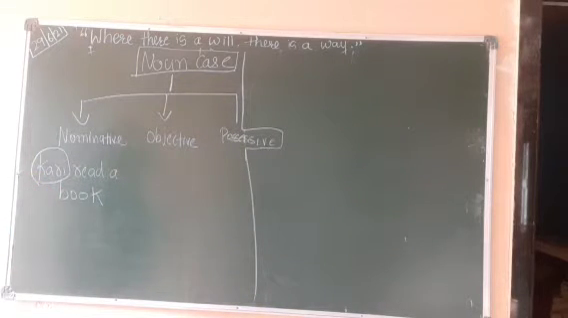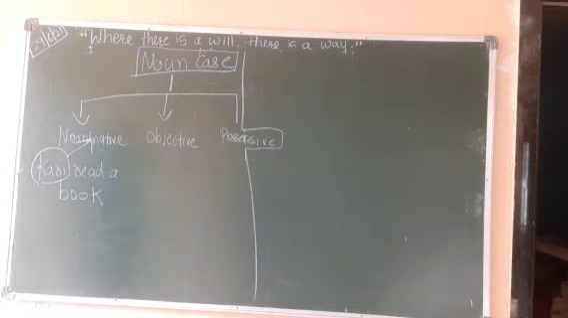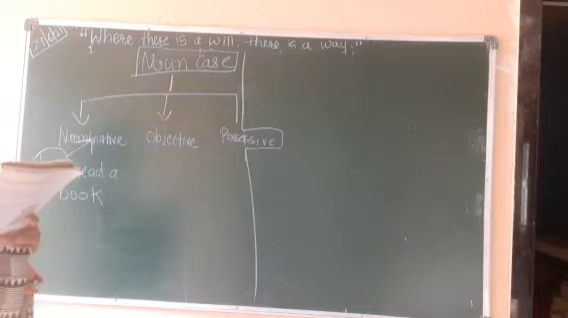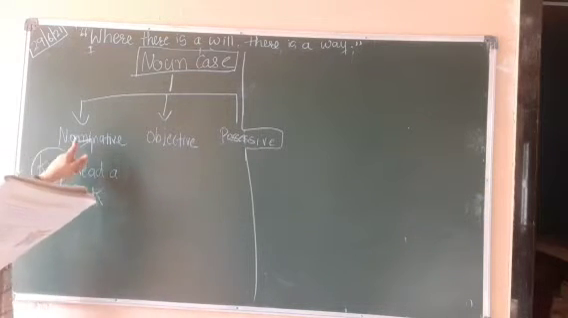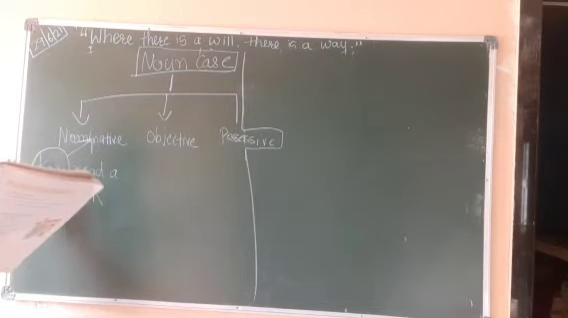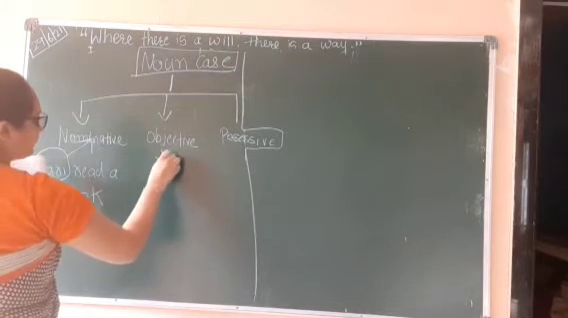So Kari will come in which case? Kari will come in nominative case. Okay students, very simple. Kari will come in nominative case as the action is done by Kari, as Kari is the subject in the sentence. Simple.